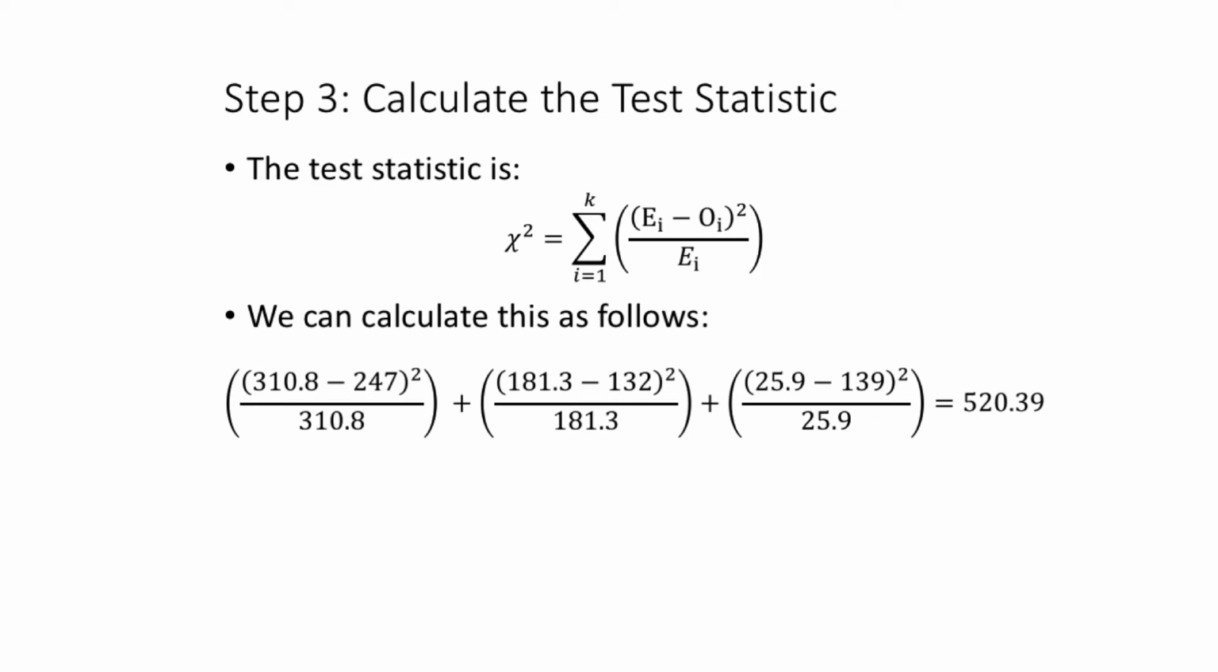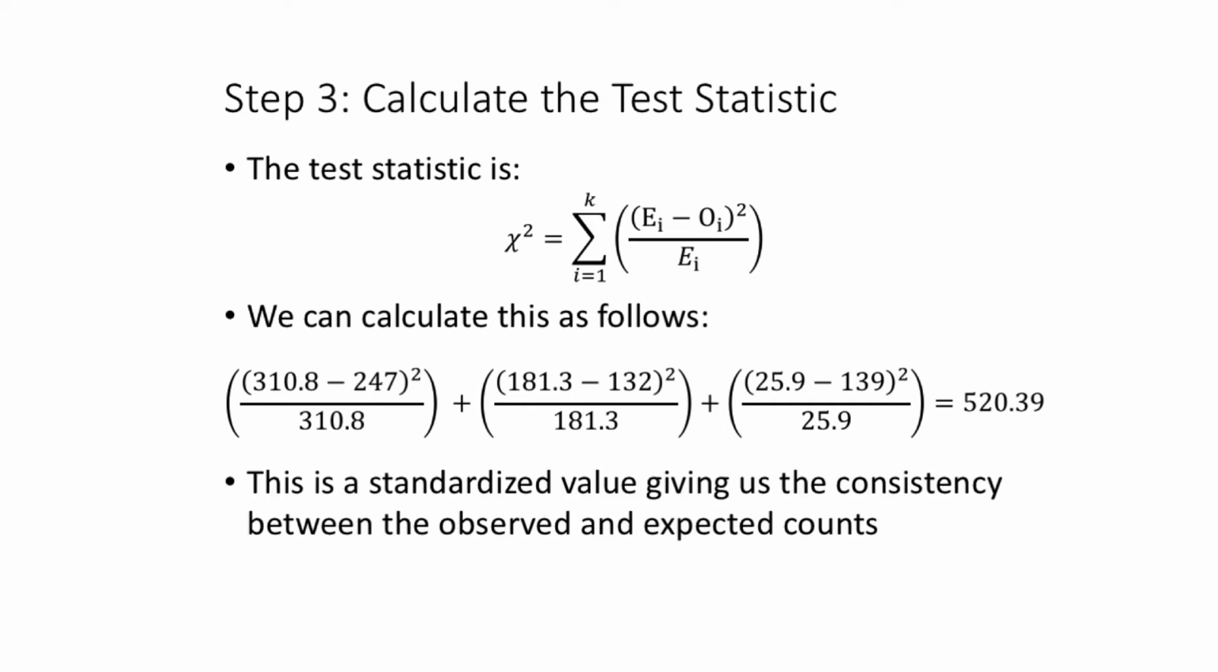For the second category, the expected cell counts are roughly 181. We subtract out the observed cell counts, square it so it's positive, and divide by the expected cell counts for category 2. Finally, for k equals 3, for that last category of nuns, we take the expected cell counts of 26, subtract out the observed cell counts of 139, square it so it's positive, and divide by the expected cell counts of roughly 26. When you add up these 3 different terms, we get this chi-square test statistic of a little over 520.